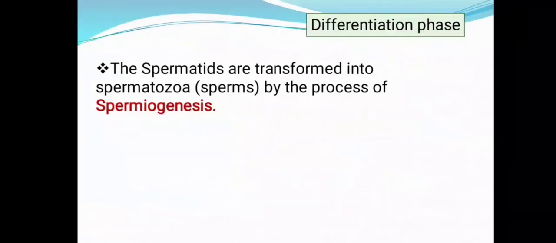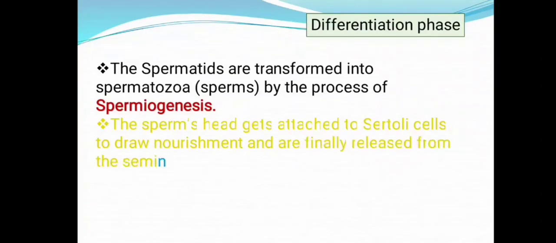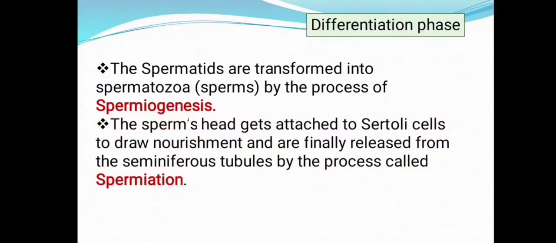When the spermatids are transformed, it is called spermiogenesis. There is one more process which is called spermiation. What is spermiation? The head of the sperm gets attached to the Sertoli cells.